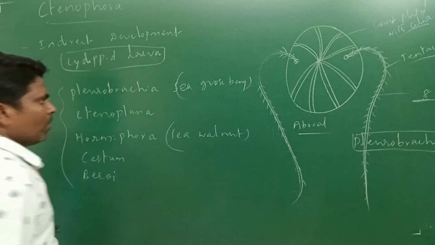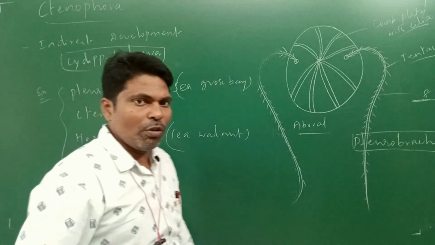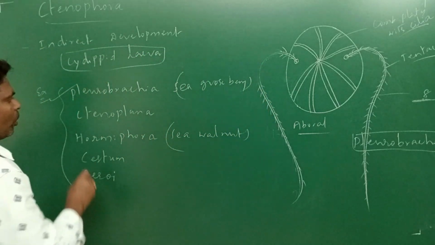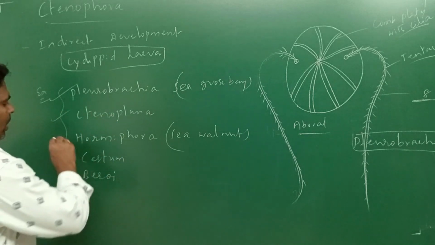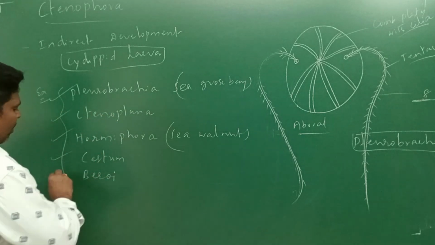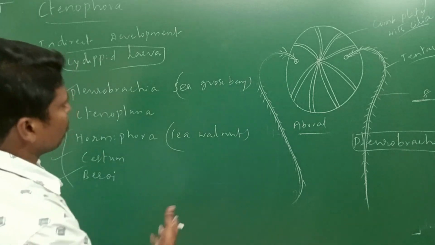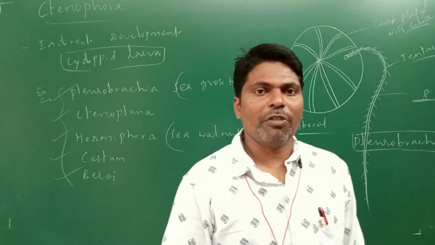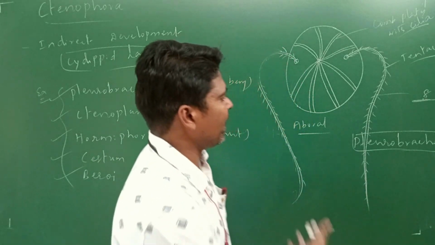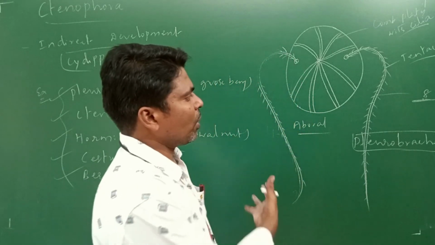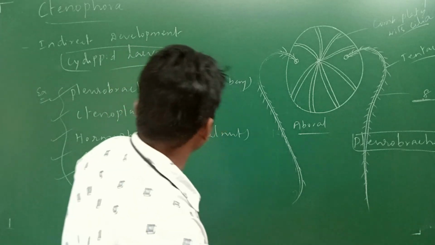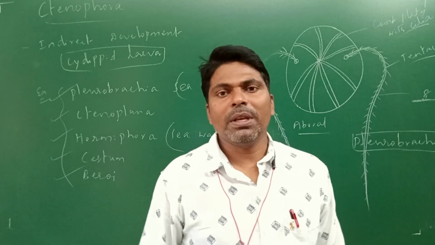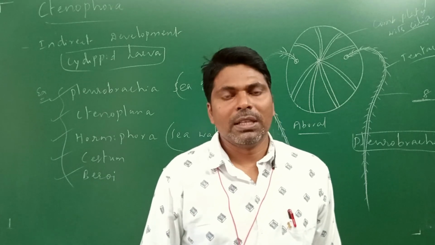These are the common names. So this is about Ctenophora. Just go through the examples, very important: Pleurobrachia, Ctenoplana, Hormiphora, Beroe. This is a very small phylum, just go through it. Very important characteristic features are observed in these Ctenophora. In the next class we are going to discuss another phylum, Platyhelminthes. Okay. Thank you.